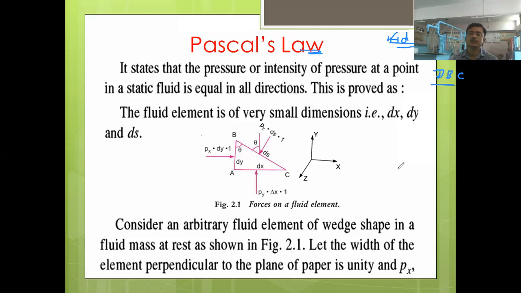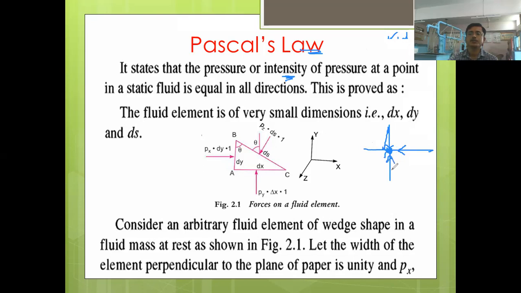What does this Pascal's law mean? What does it say? As per this definition, the pressure acting at any point in all directions will be the same.